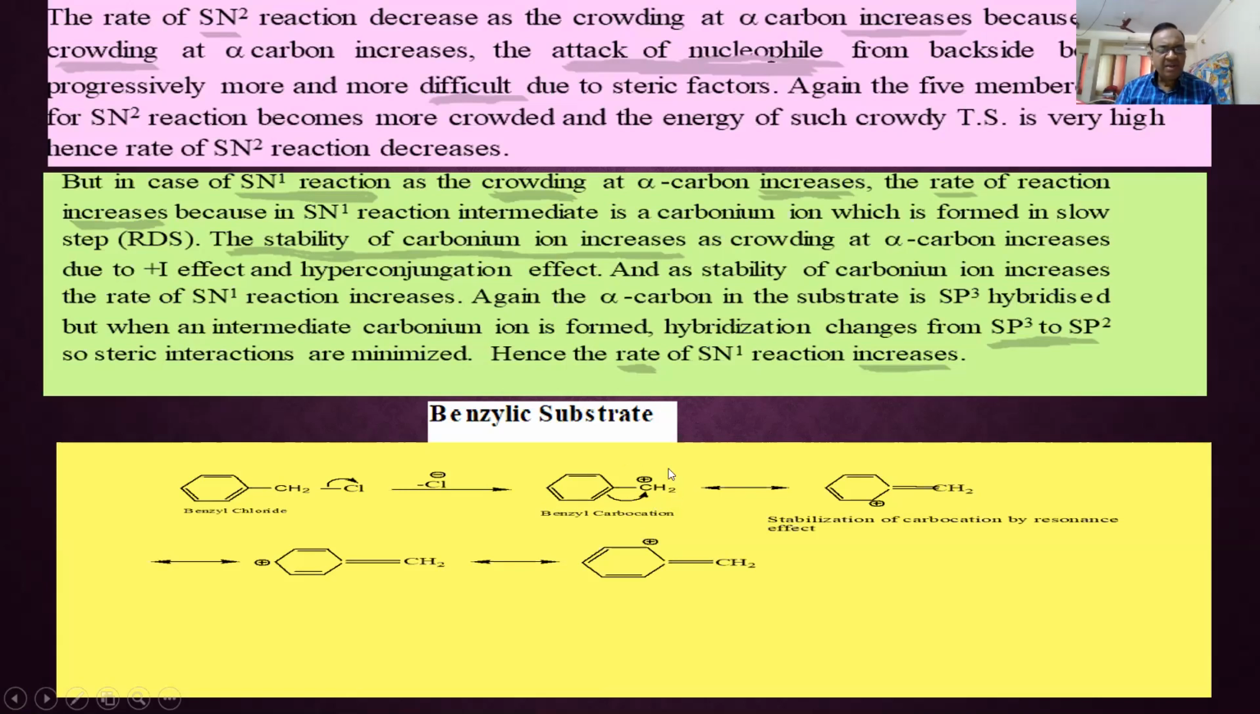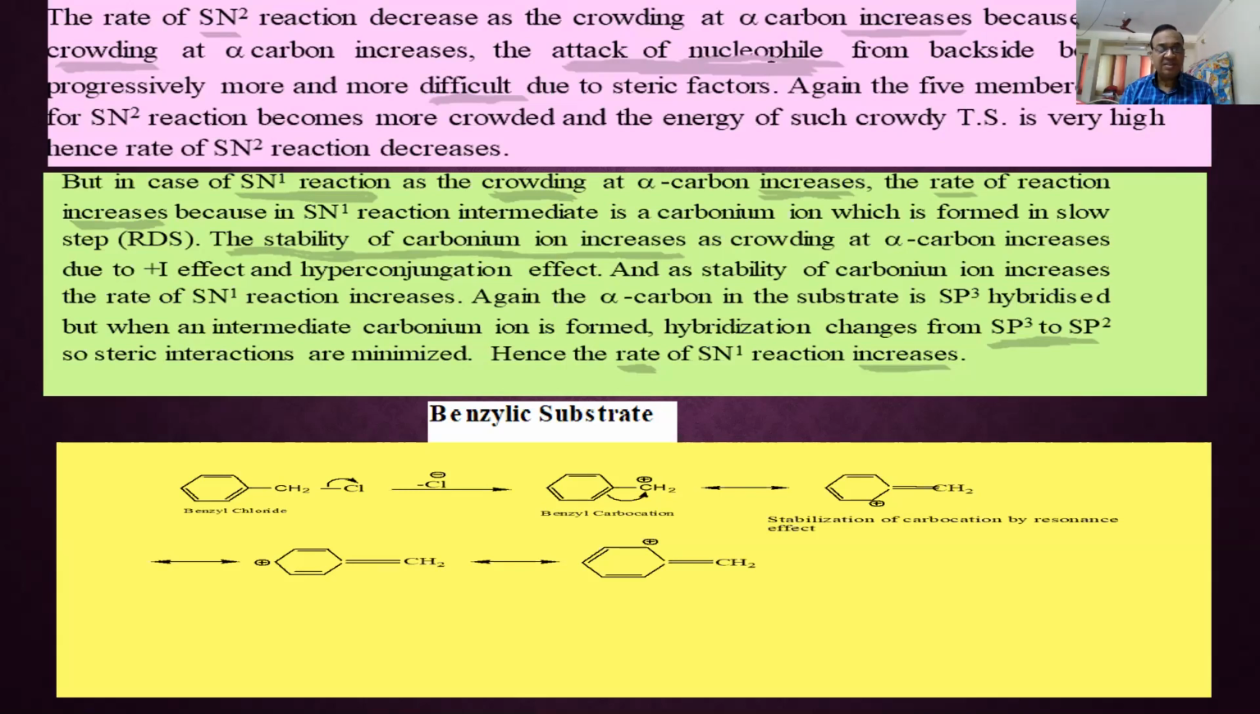Even though it is a primary alkyl carbocation, it is expected that it should undergo SN2, but the real fact is this benzyl chloride undergoes substitution reaction by SN1. The question arises why? This is because this carbocation, even though it is a primary alkyl carbocation, gets stabilized by the resonance effect of this phenyl ring as shown here. The more the stabilization, the more the rate of the reaction. That's why benzyl chloride, even though it is an example of a primary alkyl halide, undergoes SN1, not SN2.